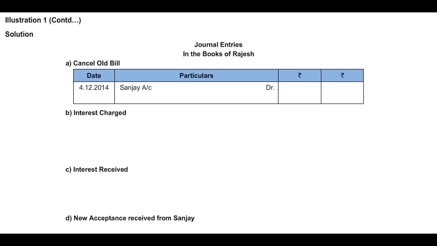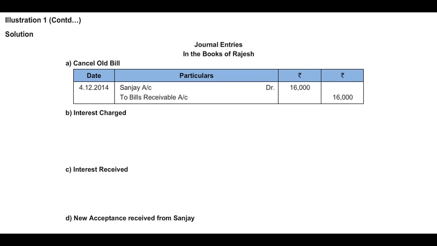For cancellation of the old bill, the journal entry will be in the same manner as a dishonor of bill. When Sanjay has given an acceptance, Rajesh has not discounted, endorsed, or sent the bill for collection. So it means he has kept the bill till the date of maturity with himself. So as soon as the bill is cancelled or dishonored, first of all debit the drawee's account. So Sanjay's account debit, and the bill was with Rajesh, so he will credit the bills receivable account. So our entry will be Sanjay's account debit to bills receivable account 16,000.